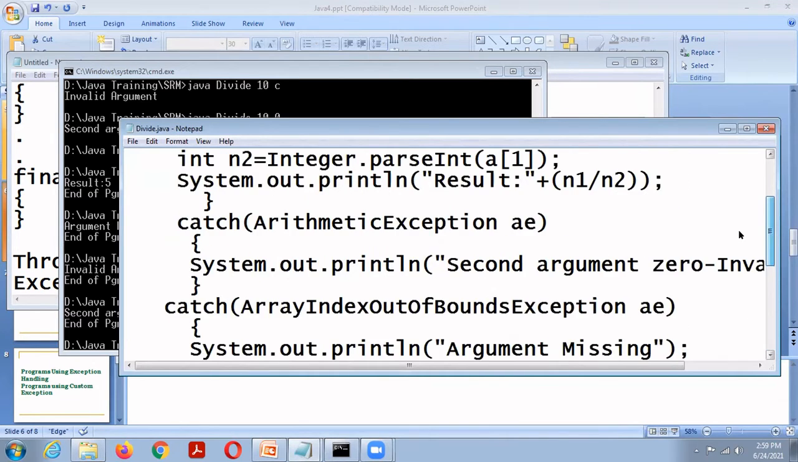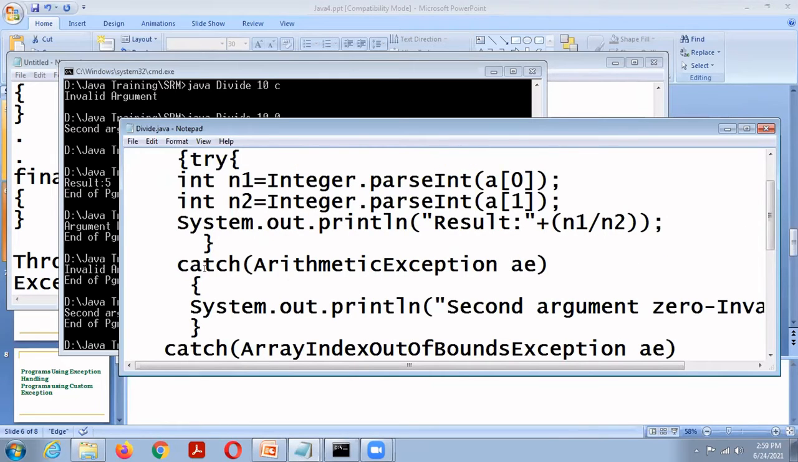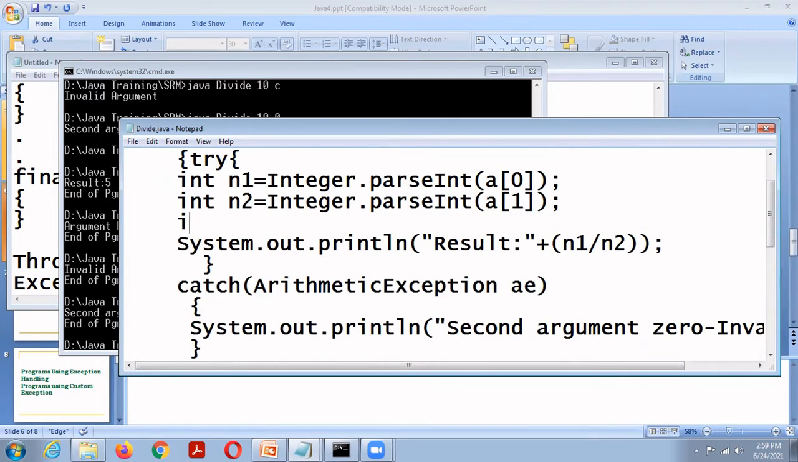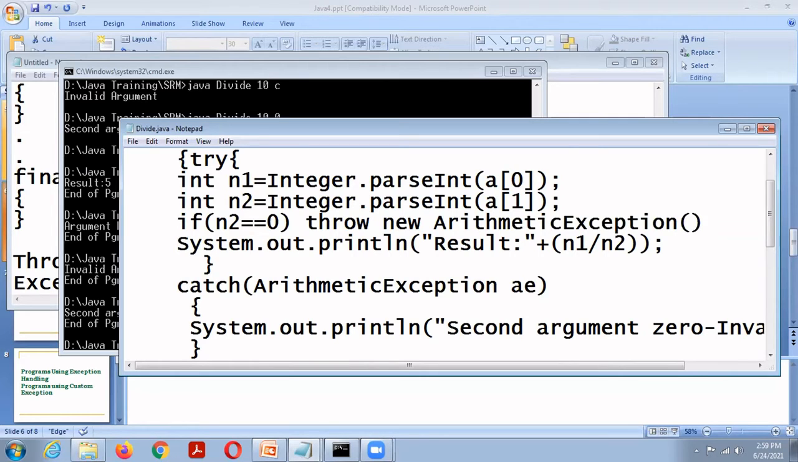So now I am going to include the throw keyword, THROW. Here, if n2 equals 0, throw new ArithmeticException. The throw keyword is used to explicitly throw an exception. Here the arithmetic exception is explicitly thrown using the keyword throw.